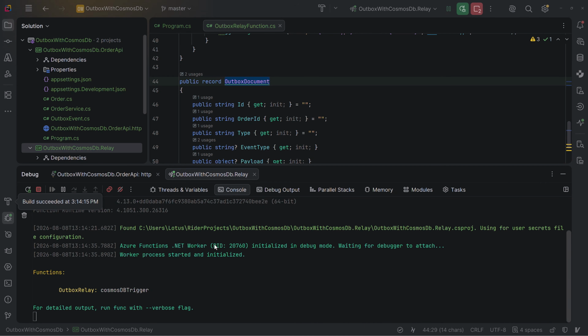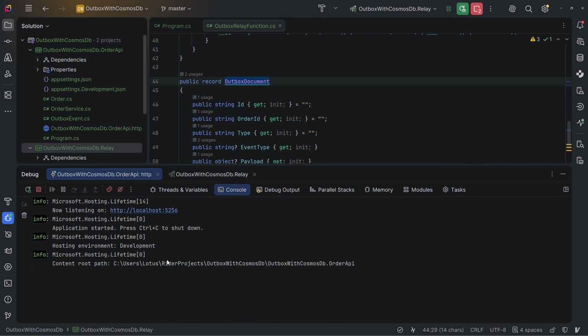Okay, as you can see, our Azure function is up and running with the Outbox relay function trigger, and also our API project is up and running in our local environment.